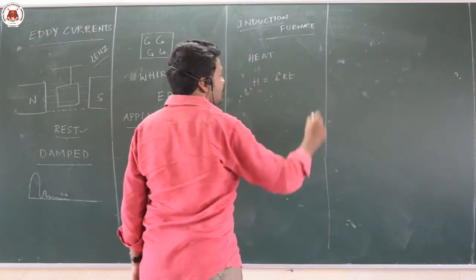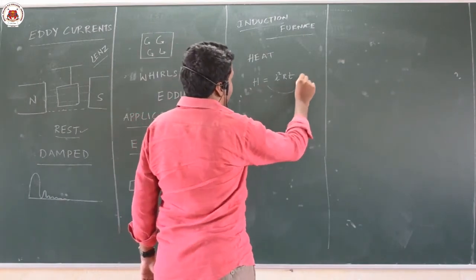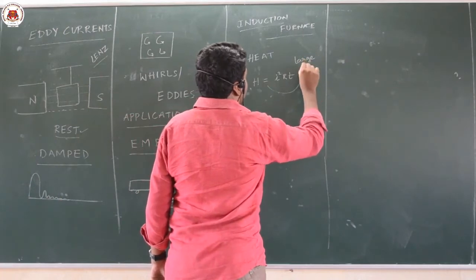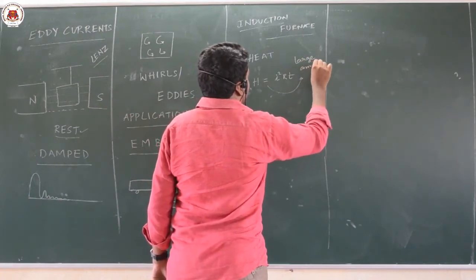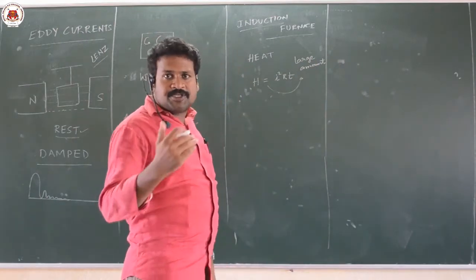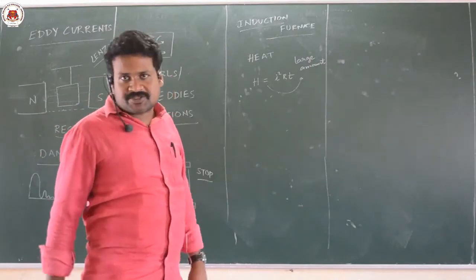This heat will be in large amount because the current produced is large. I already told, to produce alternating current on a large scale, we use the principle of electromagnetic induction.